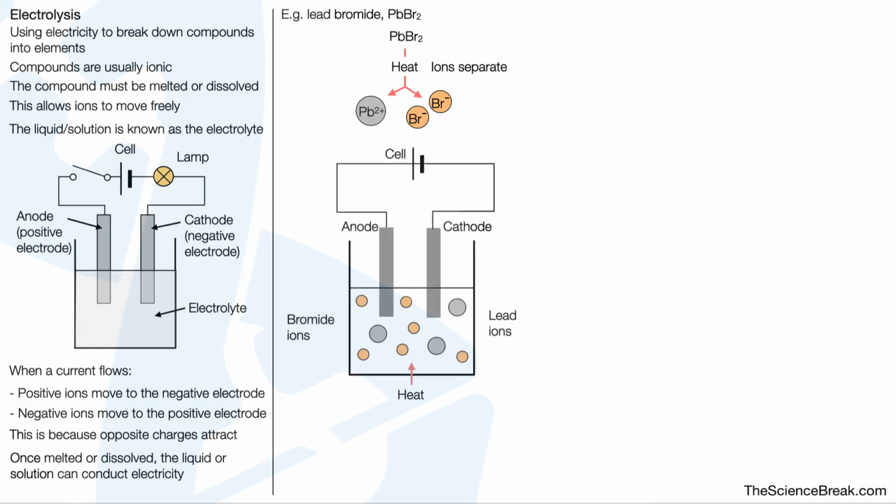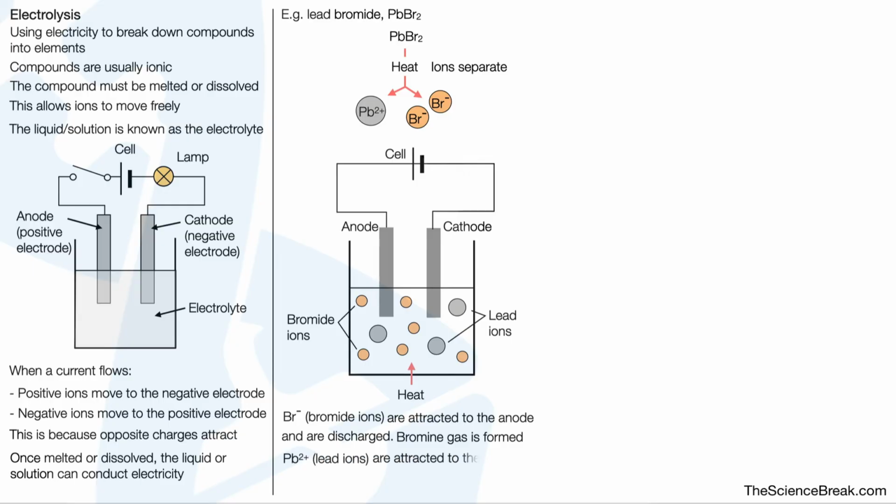Here's our apparatus as before, but this time we have bromide ions in our liquid and we have lead ions as shown there. So let's see what happens. Bromide ions are attracted to the anode because the anode is positive and opposite charges attract. When they get there, they are discharged, and bromine gas is formed. Lead ions are attracted to the cathode because opposite charges attract, and they are discharged as well. Lead metal is formed.